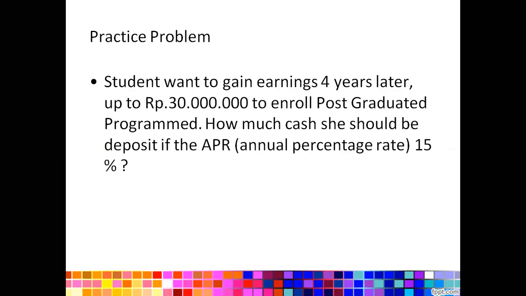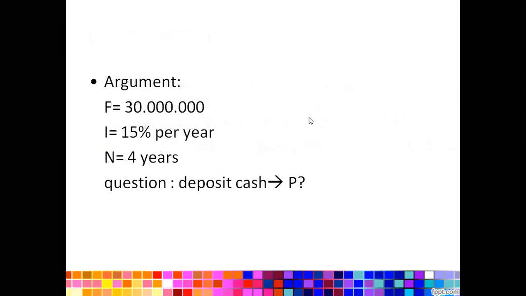Let's say the APR is 50%. So the problem is just like the relationship between the future and the present, right? So the future value is 30 million. The APR is 50% per year.